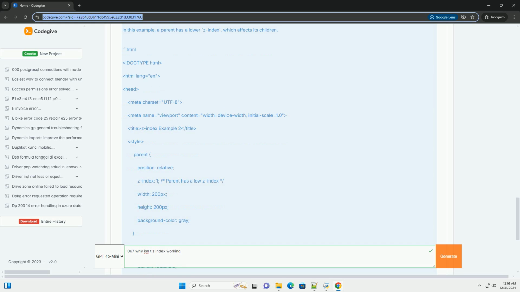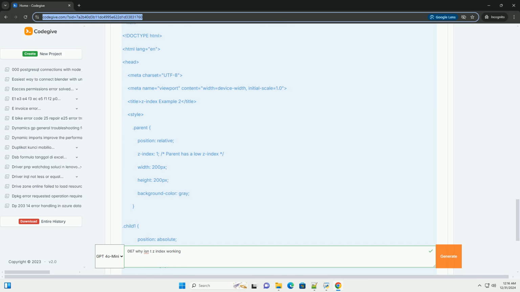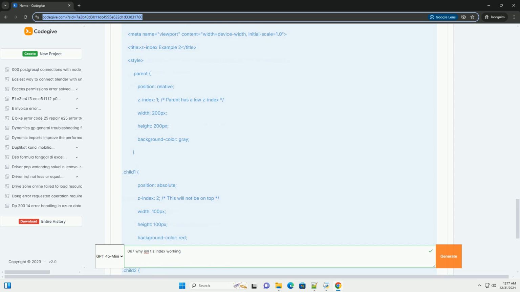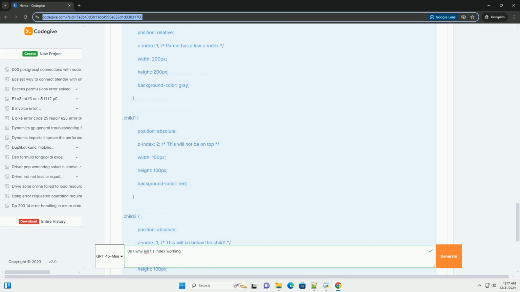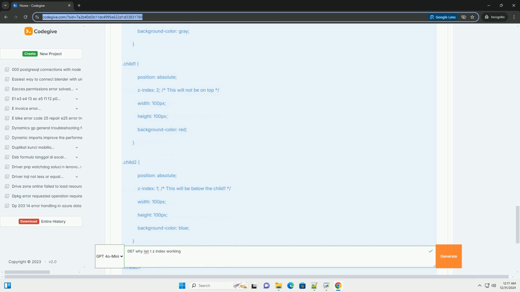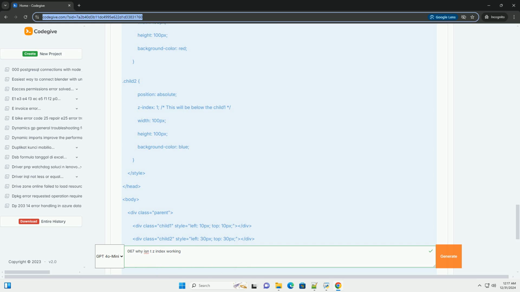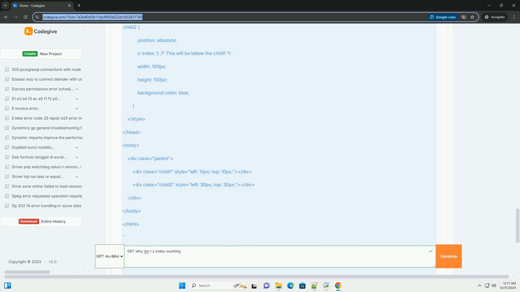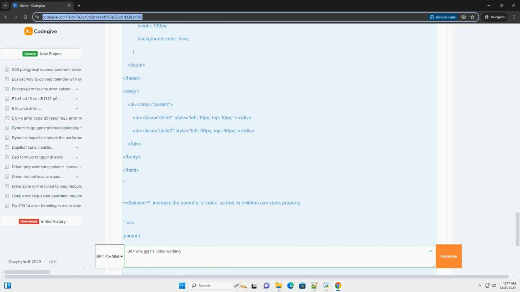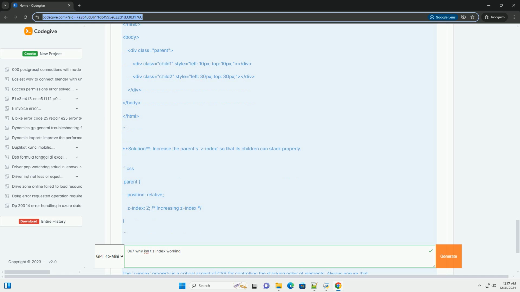1. Positioning context. The z-index only works on positioned elements. This means the element must have a position value of absolute, relative, fixed, or sticky. 2. Stacking context. A new stacking context is formed in several scenarios, such as when an element has a position other than static and a z-index value other than auto.